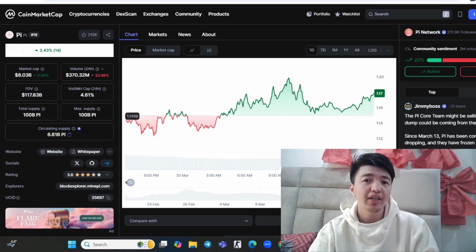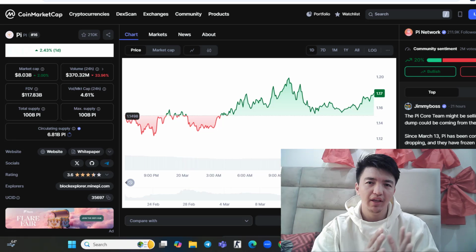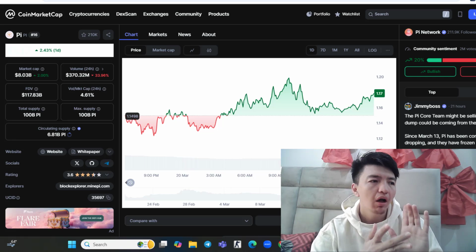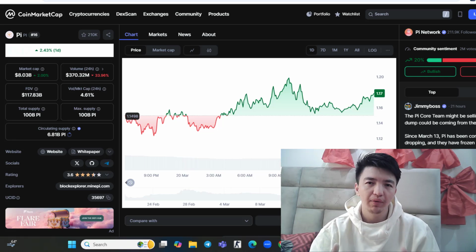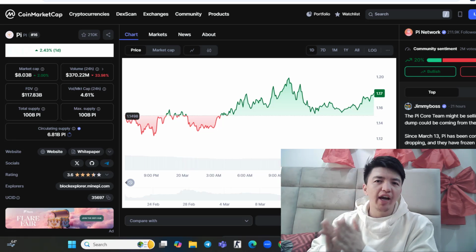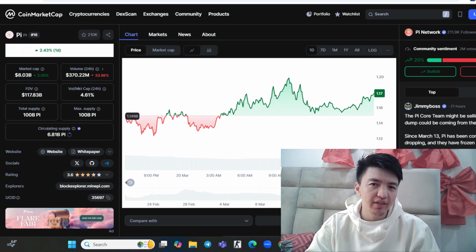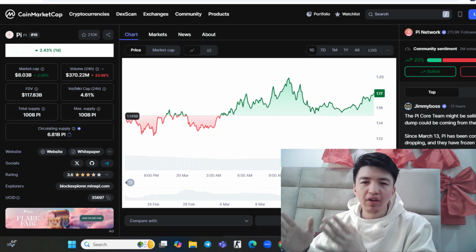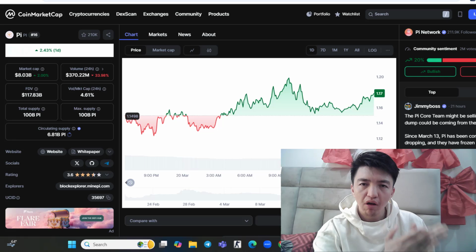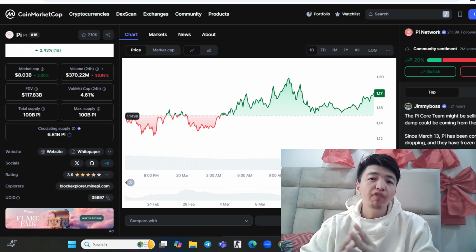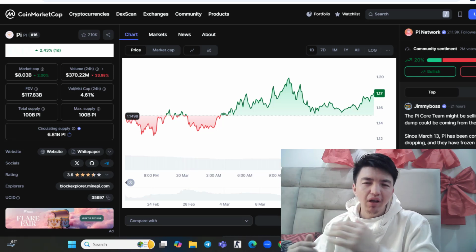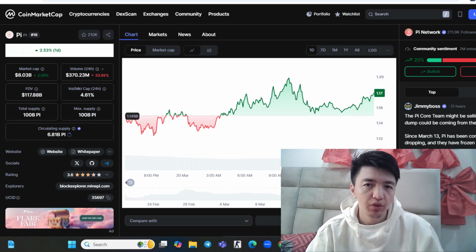That's why yesterday, all cryptocurrencies, even Bitcoin, Ethereum, all coins pumped very well. But Pi coin moved sideways. I told you Pi is totally different from other cryptocurrencies. If other markets are pumping, Pi Network is falling down or sideways. If other cryptocurrencies are falling down, Pi Network starts pumping to the upside.